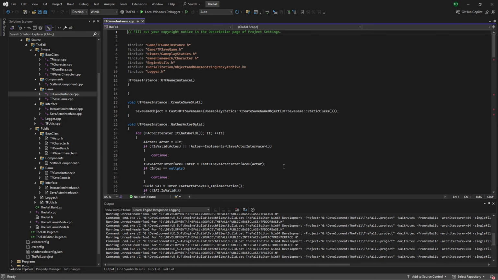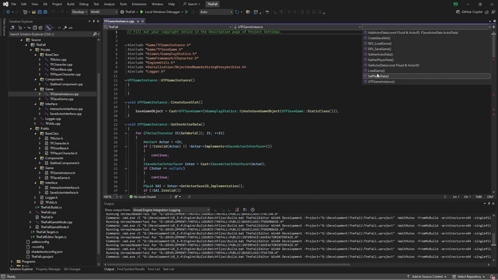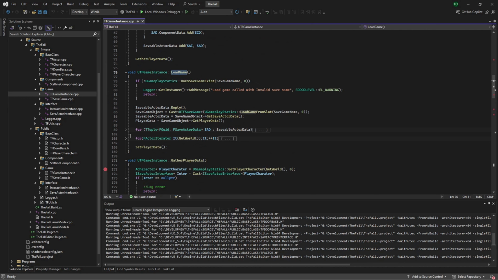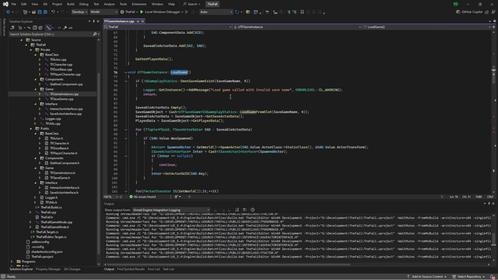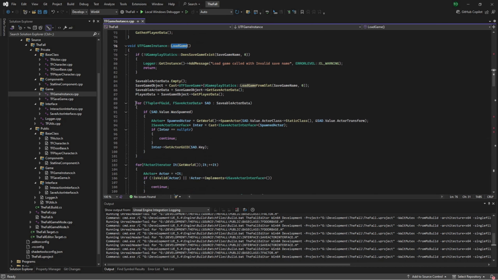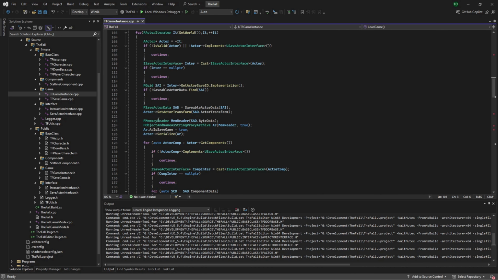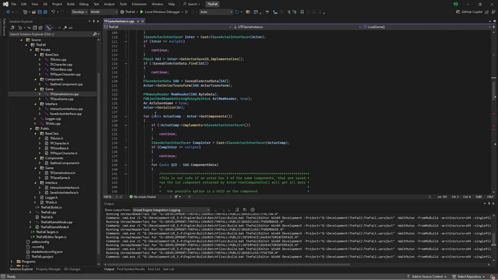And then what we're going to do is go to our load function. No, not set player data, load game. So in here, we're going through, and just to cover this again quickly, this is our spawned actor information. We're just chucking him into the world. That's all we're doing there. Now down here, when we're actually going through and applying the save data, and then right here, we want to go